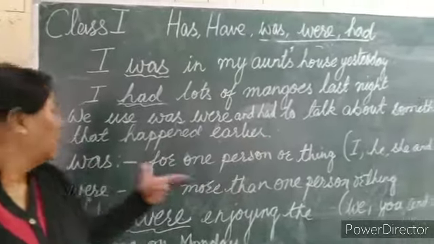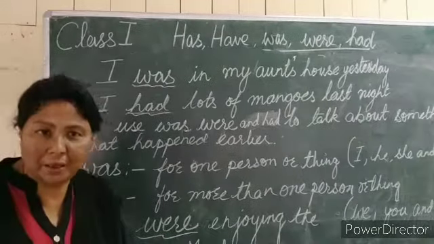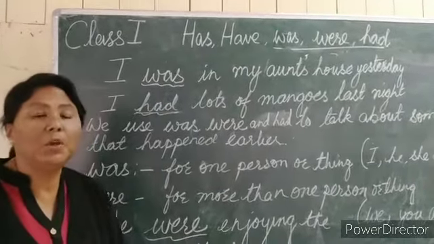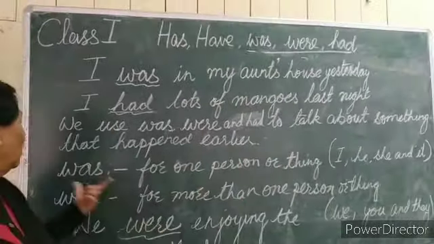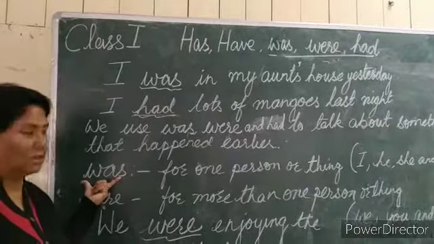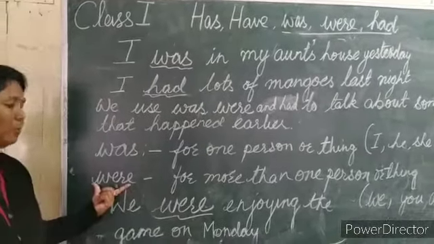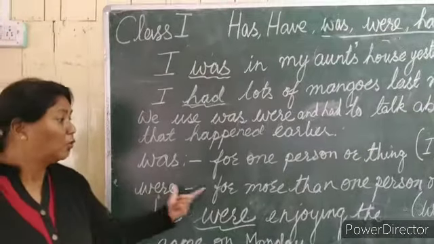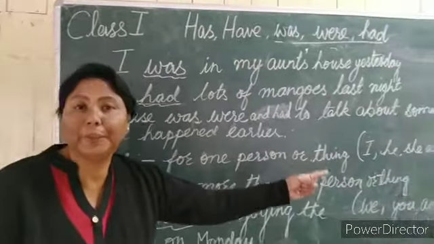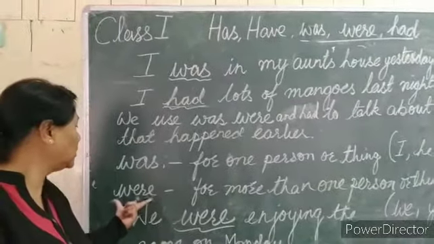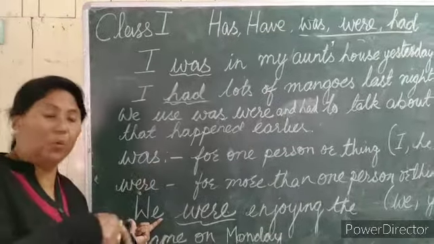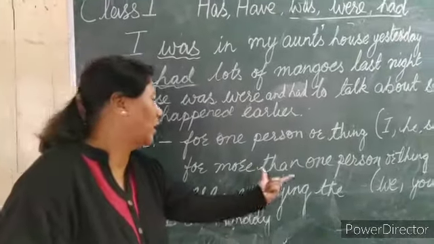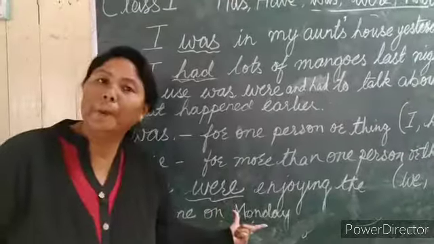And it was running, maybe for an animal we use the word it. With those words also we use the word was. Now were, W-E-R-E. For more than one person or thing we use were, like we were, because we are many. So we were enjoying the game on Monday.